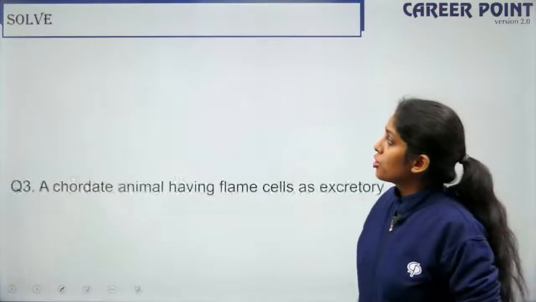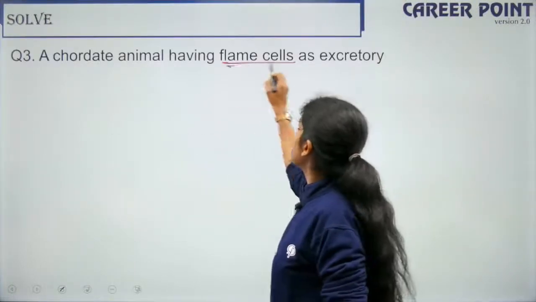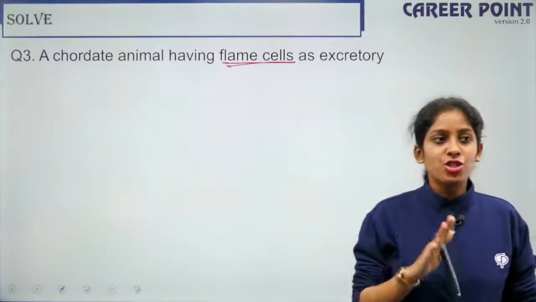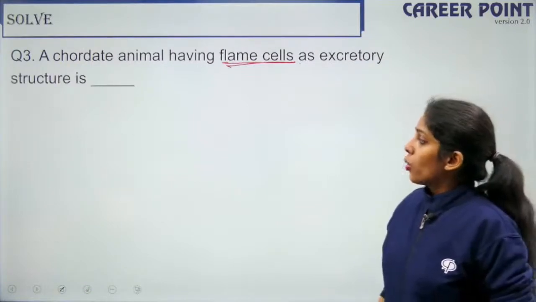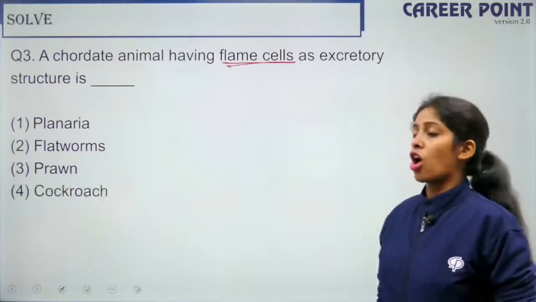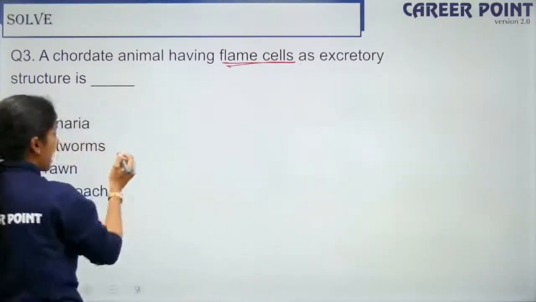So moving forward to question 3, a chordate animal having flame cells as excretory structure is. So when we started excretion, I told you about the different structures for excretion, right? So that is planaria, flatworms, prawn or cockroach. So the one that has flame cells is your platyhelminthes.